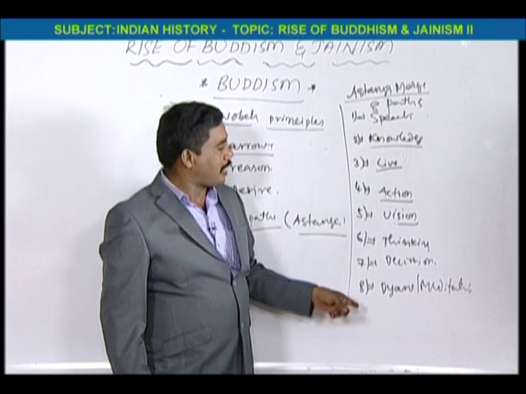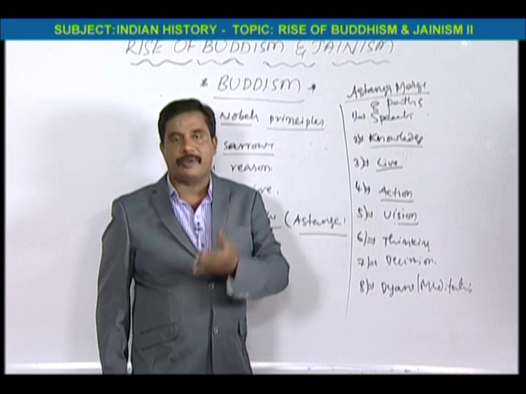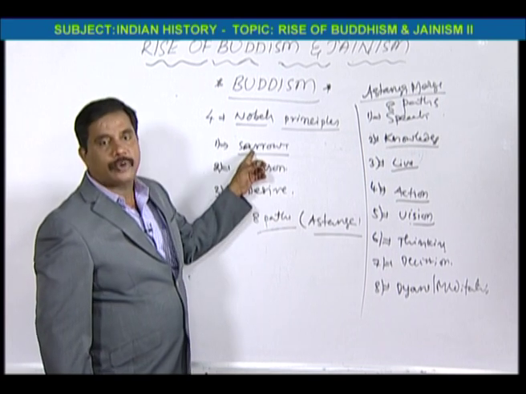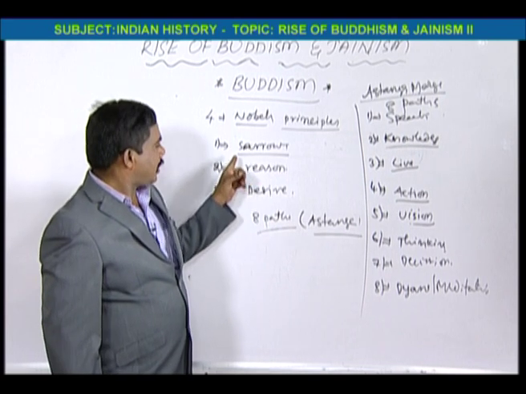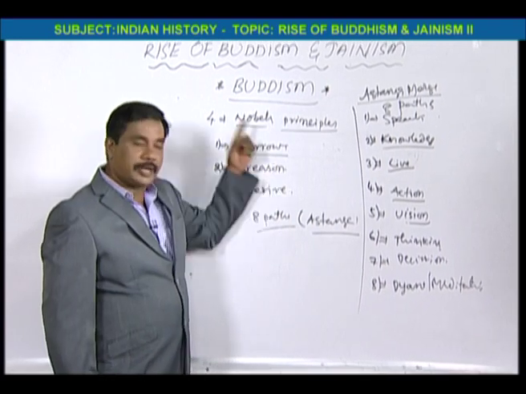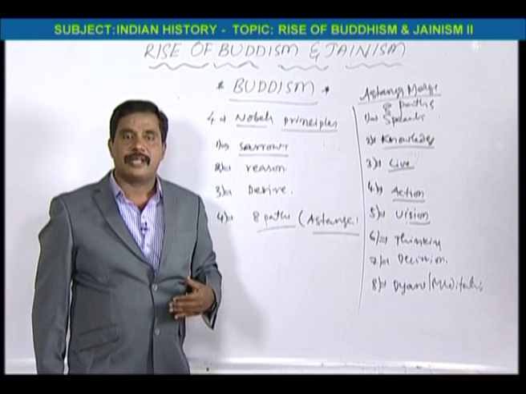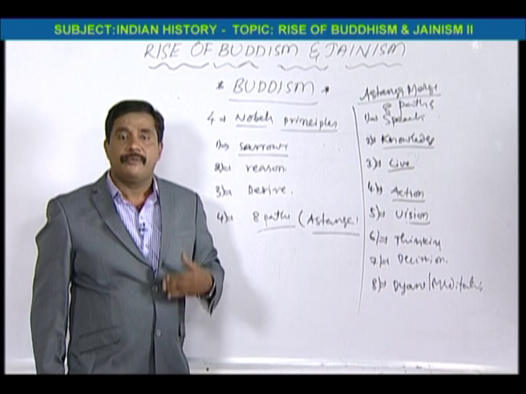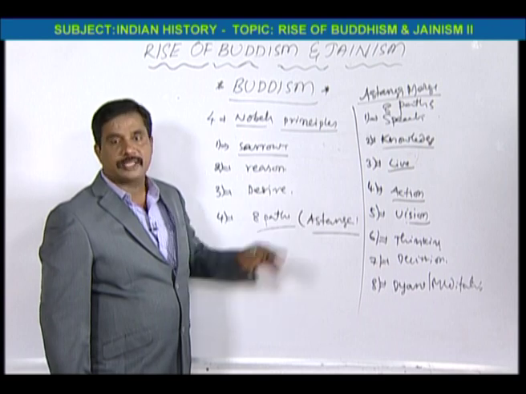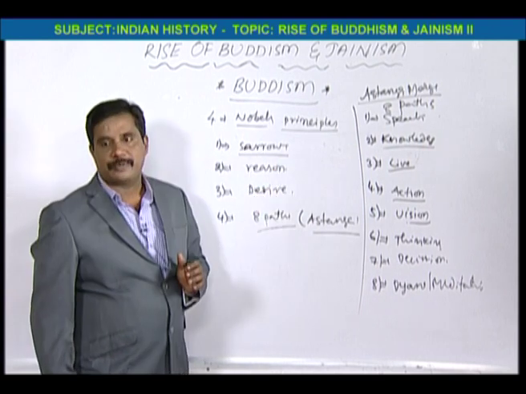So these are the 8 paths, found by Gautama Buddha. Because according to these 4 noble principles, every human life has sorrow. And what is the reason for sorrow? The reason is desire. Whenever you do not have desires, then your life will be perfect, will be happy. For that reason, you have to follow the 8 paths, that is called Ashtanga Marga. This is the information given by Buddha's enlightenment.